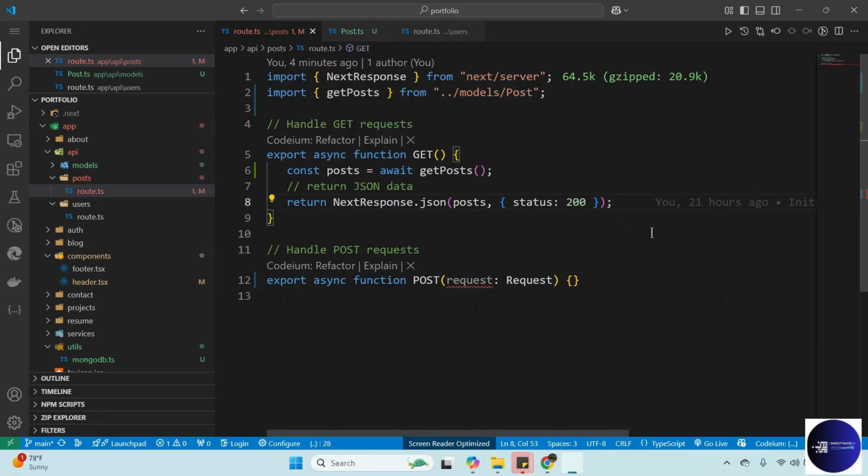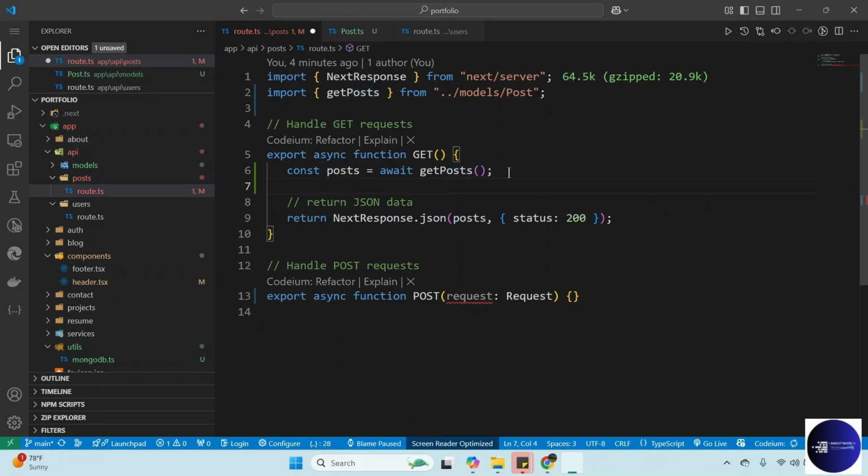Okay, so we can check. That means you can console.log post. Sorry, console.log post dot post, but we can say console.log post dot length, or if there's no post, we just return no post.